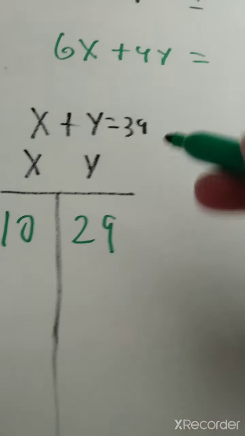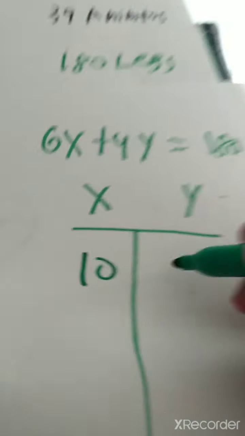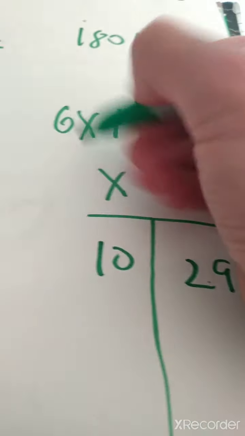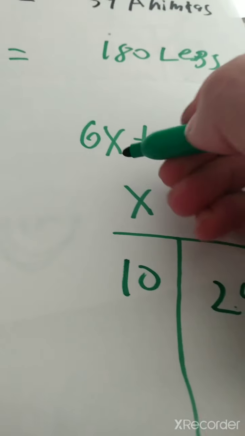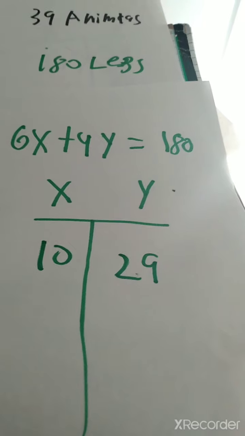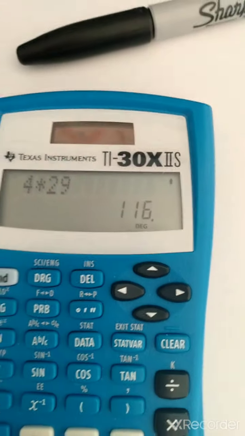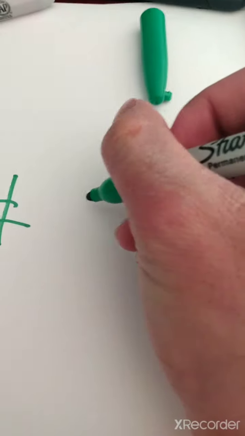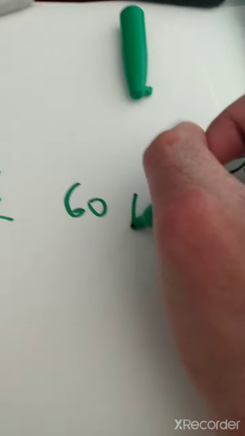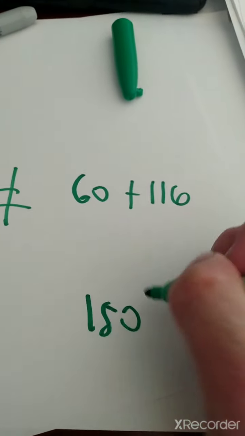10 plus 29 is 39, but here's 10 for x and 29 for y. 6 times 10, that would be 60. Plus 4 times 29, which is 116. So if we have 60 plus 116, will we get to 180?